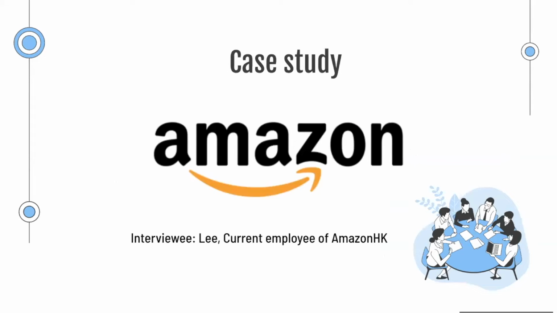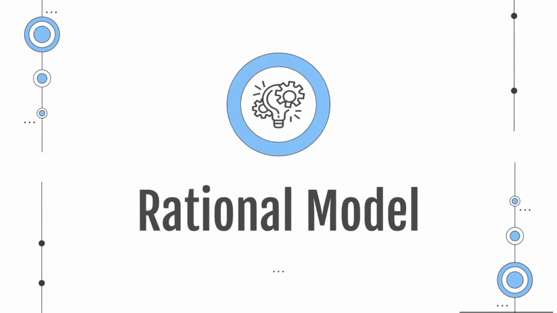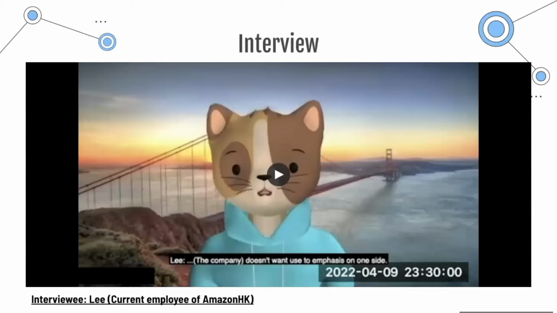And we have worked on an interview with a current employee of Amazon Hong Kong, and we will discuss it later. Now I will talk about Amazon Hong Kong's model of decision making. The model of decision making that it uses is the rational model. Before we analyze and break down the decision-making process of Amazon, let's see what our interviewee Lee has said for more insider insight.